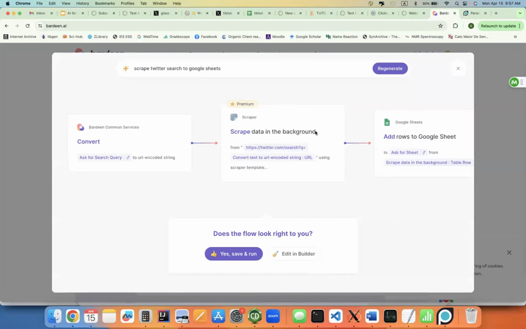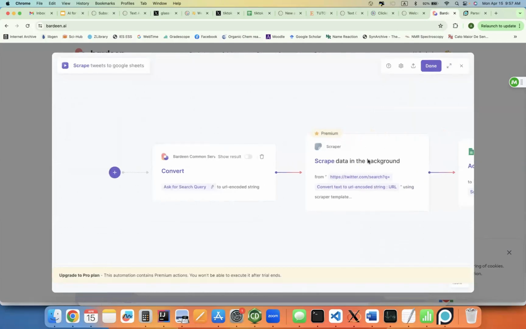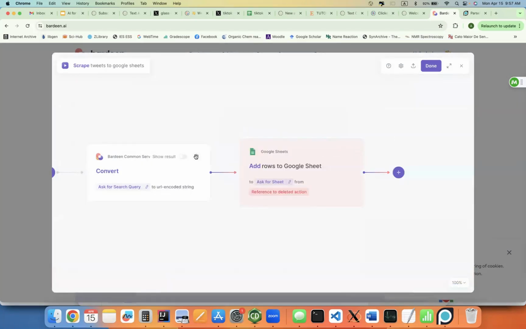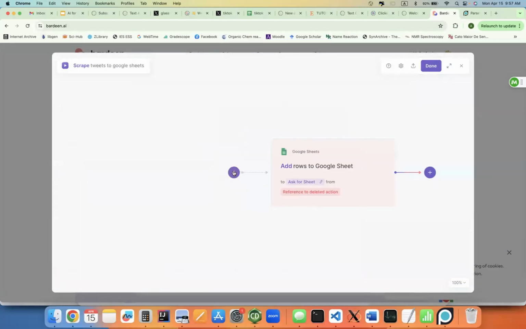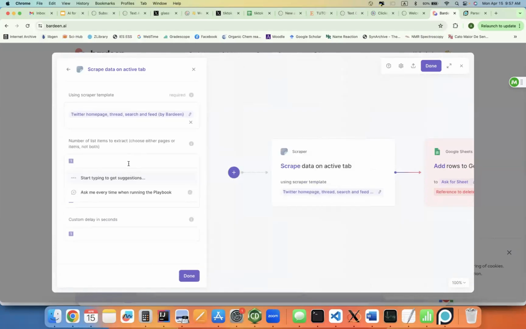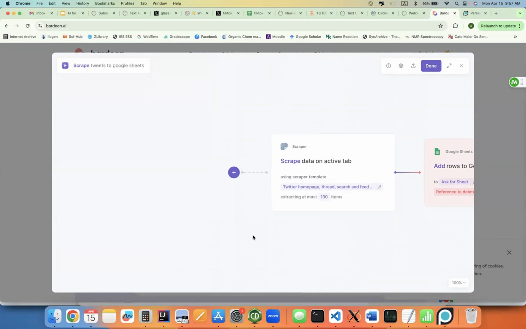We can do a little workaround. Oh, sorry, we have to edit first. We can do a workaround. This says scrape in the background. This is a premium tool, but we can delete it. Delete this. And we can instead scrape from an active tab, which is free. We can use the Bardeen Twitter homepage thread search and feed template. We can scrape 100 items and then be done.